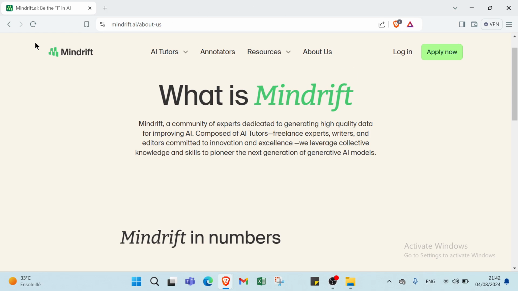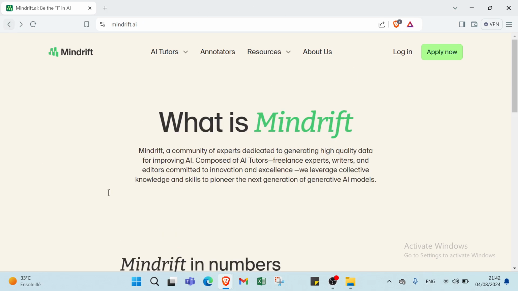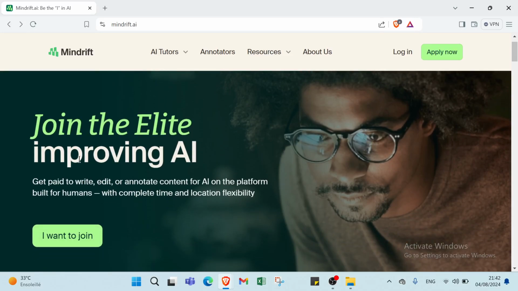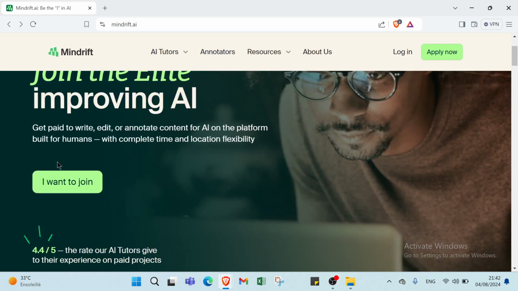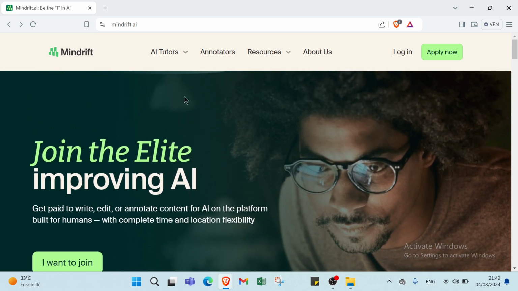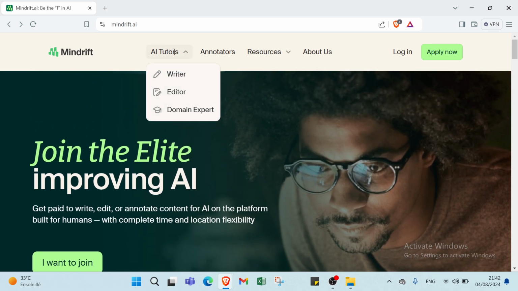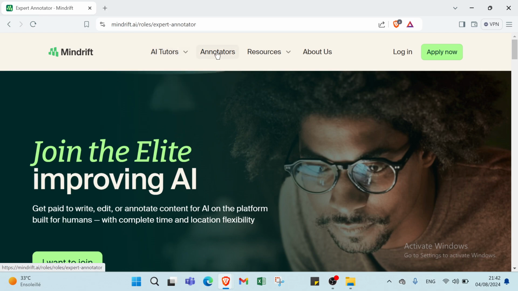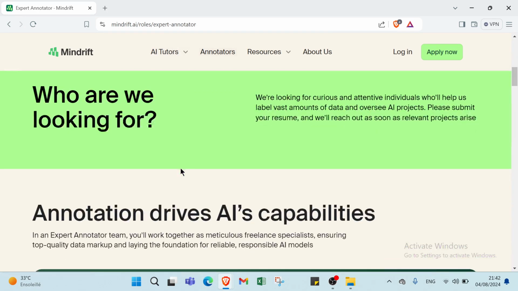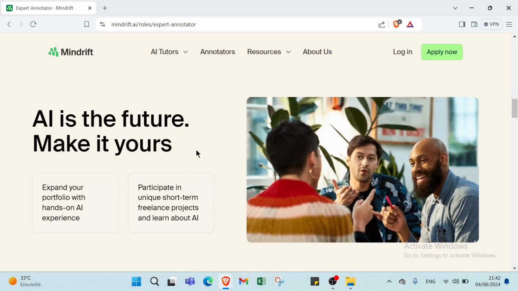Then let's look at other information we have here. Join the elite improving AI, get paid to write, edit, or annotate content for AI on the platform built for humans with complete time and location flexibility. And then we have here AI tutors. You can select the one you want: writer, editor, or domain expert. Also, we have annotators, and various information here also.